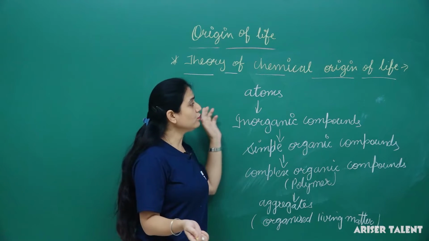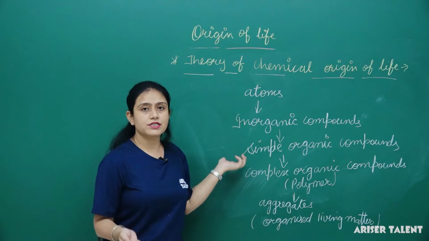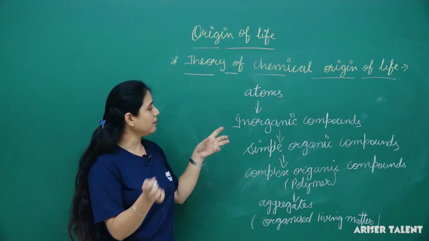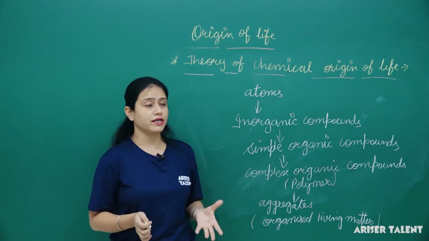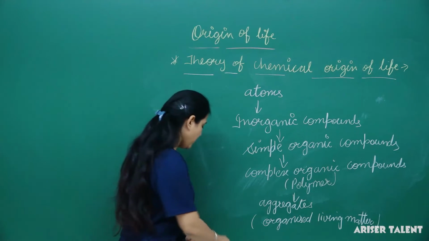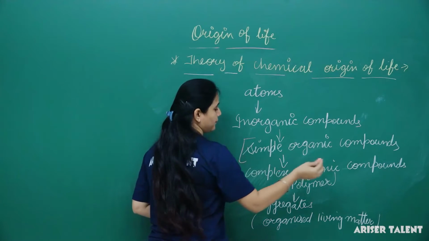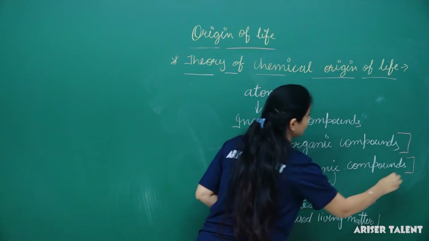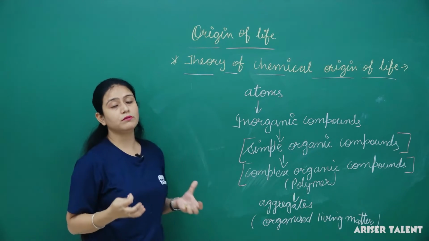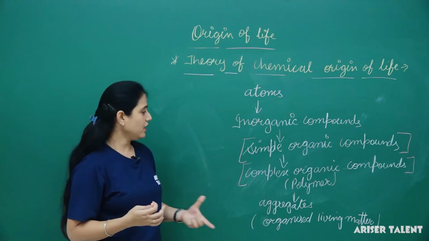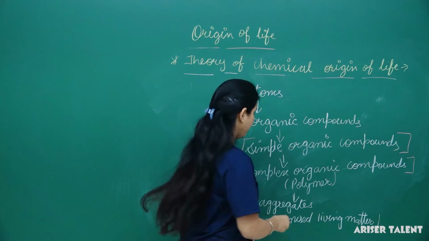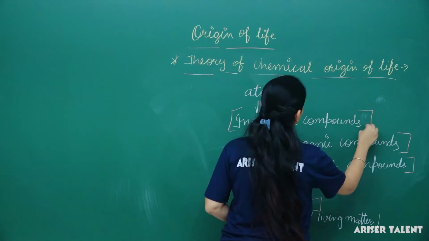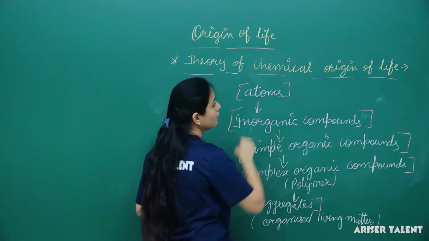Then inorganic compounds combine and form simple organic compounds, then complex organic compounds, and these polymers aggregate and form organized living matter. This is the formation of life, and this is the chemical origin.